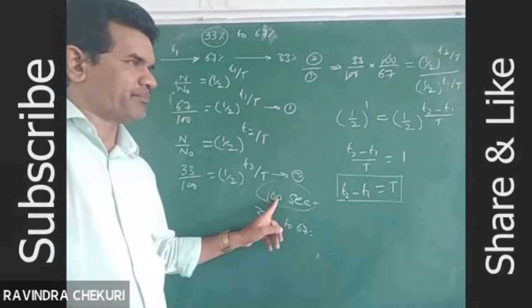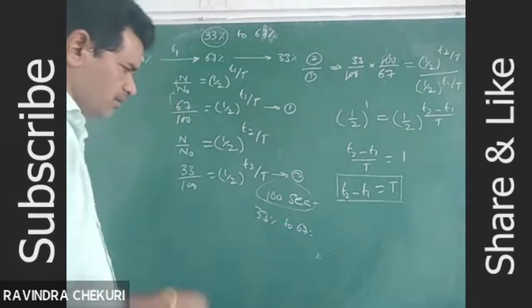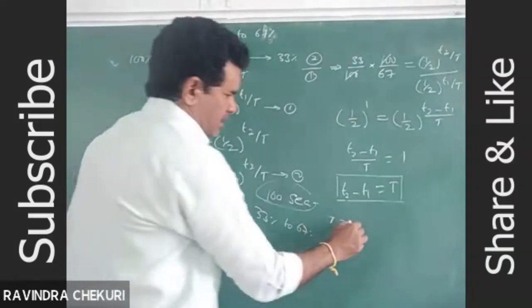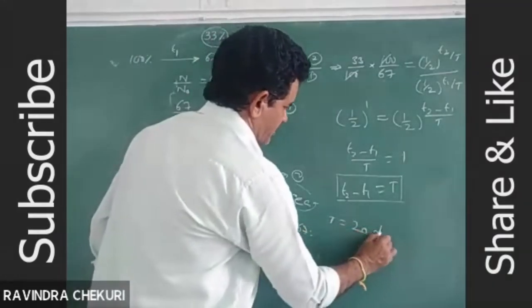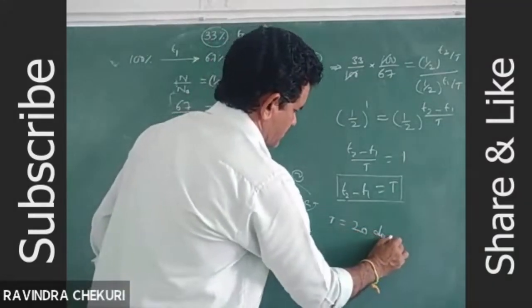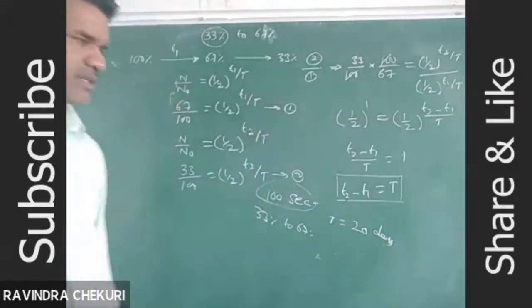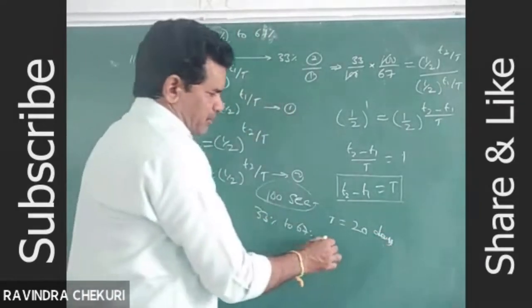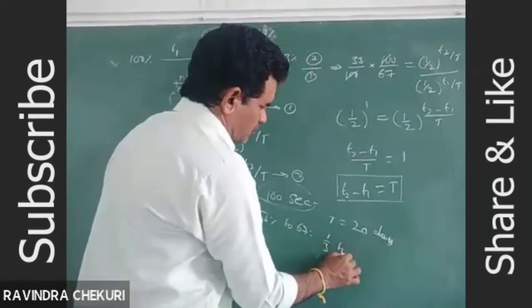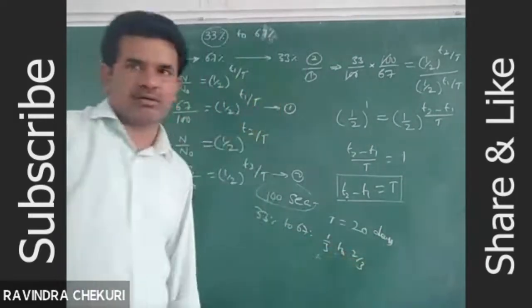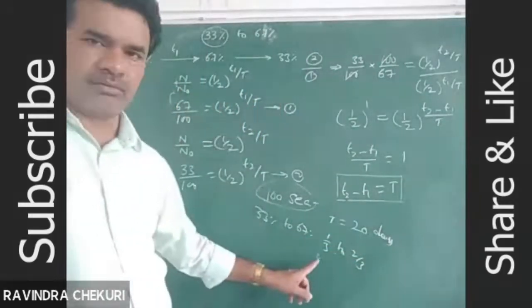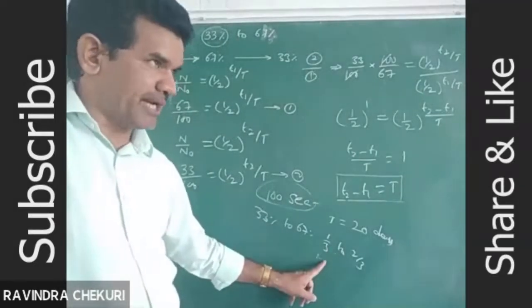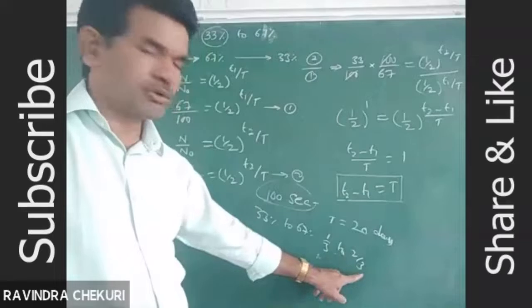What if the half-life of the radioactive substance is 20 days? What is the time interval to decay from 1 third to 2 third?